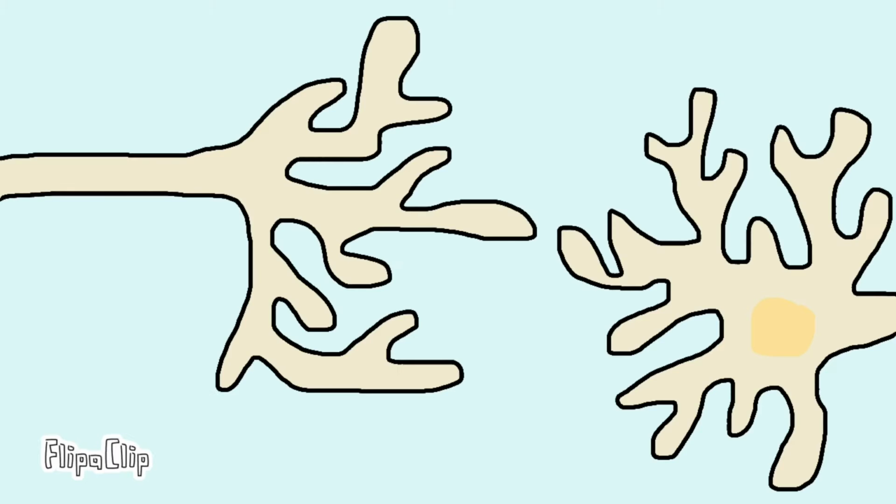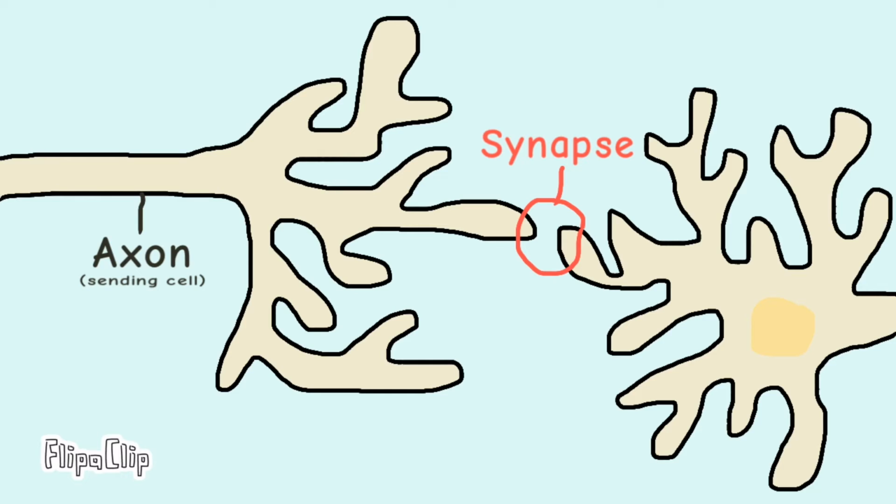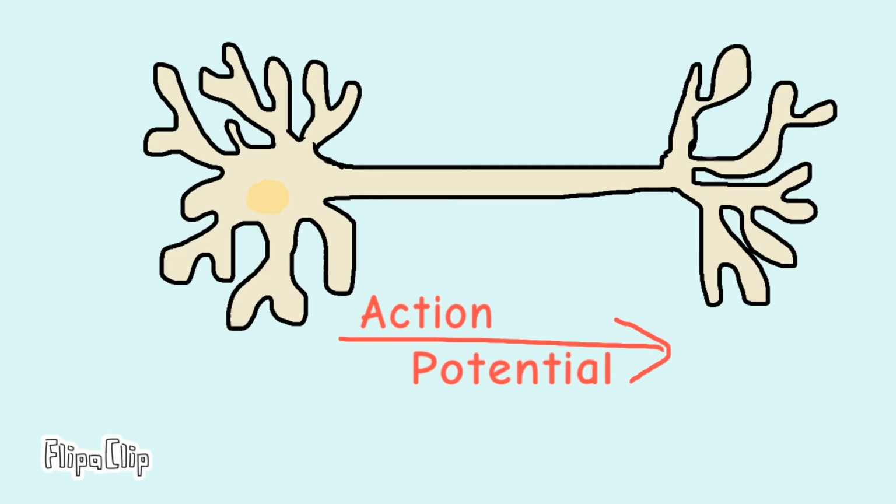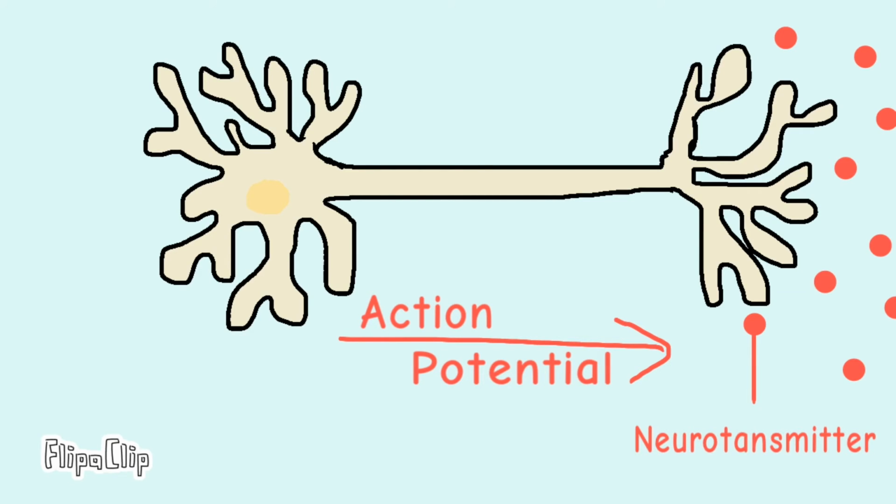So, when interneural communication happens, this happens across a gap called a synapse. The synapse is a gap between the axon of the sending cell and the dendrites of the receiving cell. So, what will happen is an action potential will travel through the sending cell. And when this action potential, which is an electrical signal, reaches the axon of the sending cell, it'll trigger the release of a chemical called a neurotransmitter.